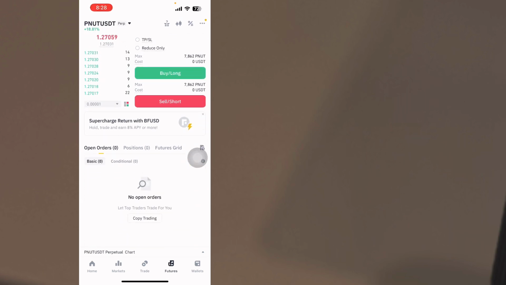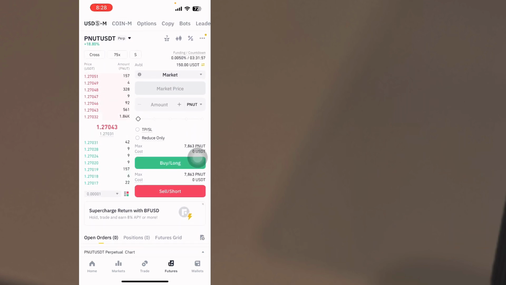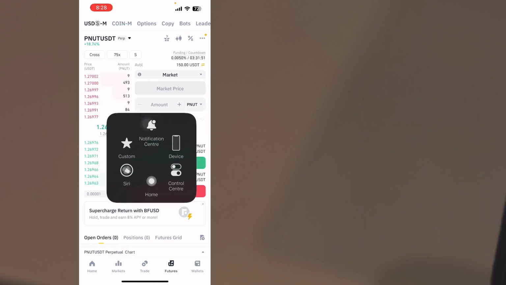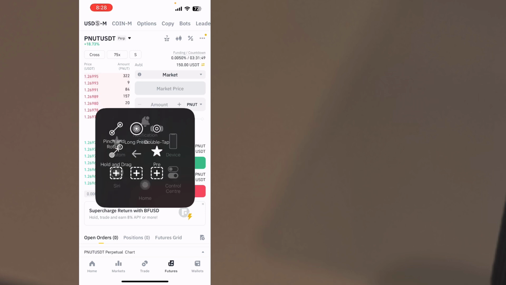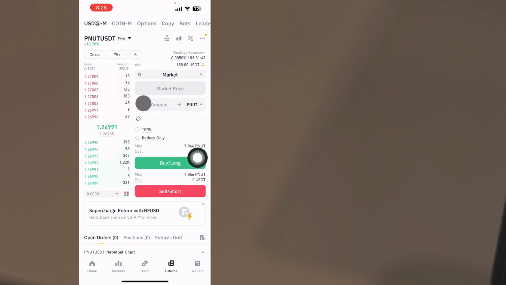So right now we are seeing Peanut is currently going down. We should be selling. If the coin is going down, just sell it. Don't try to say it will go up. So I'm just going to select an amount and enter the trade.